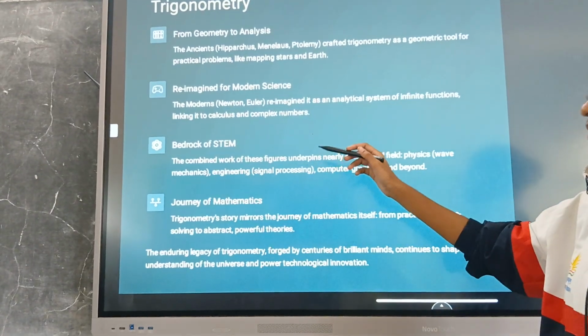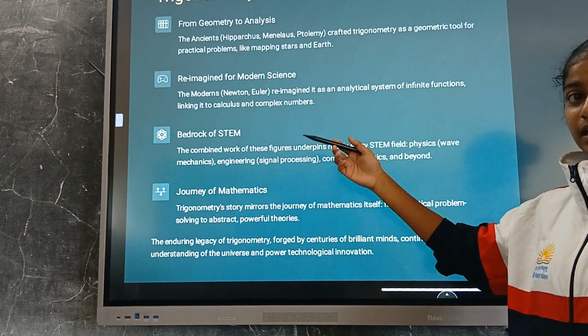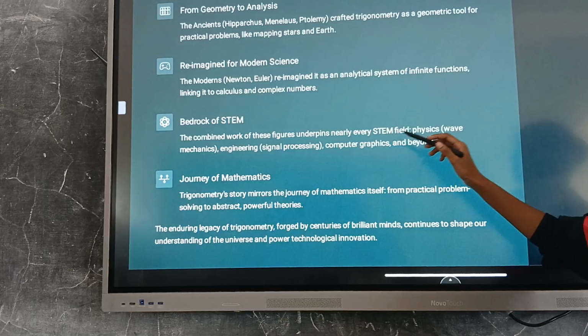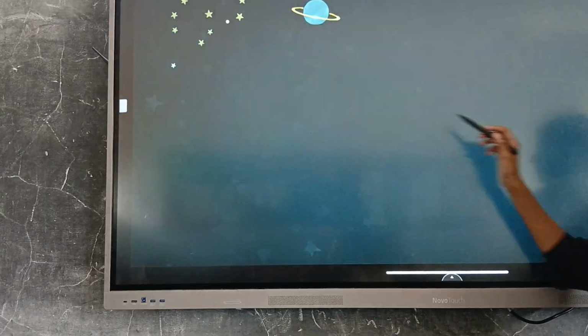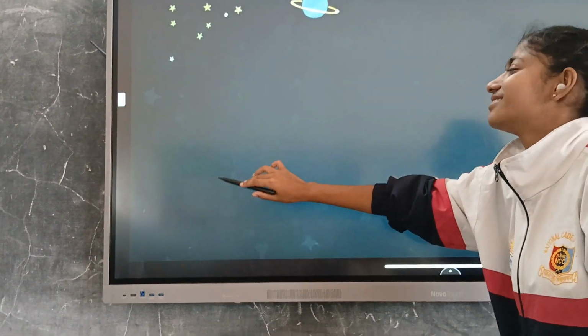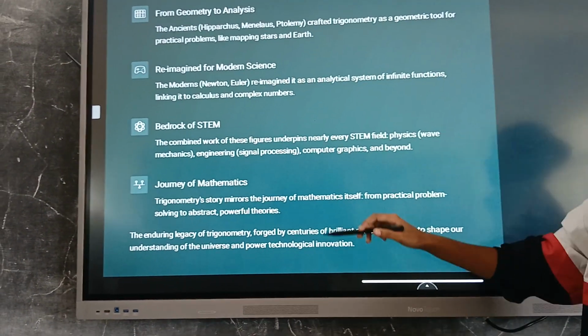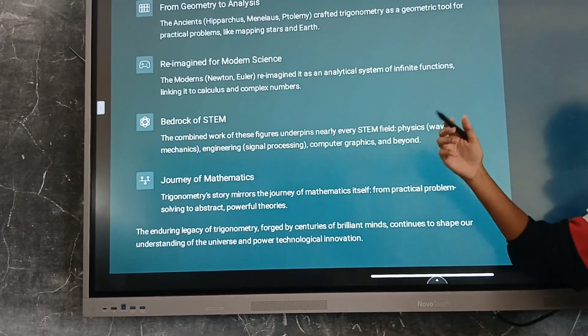Bedrock of STEM. We have learned about STEM in our regular life too. The combined work of these figures underpins nearly every STEM field: physics, biomechanics, signal processing, computer graphics, and beyond that. Applications of trigonometry are vast.